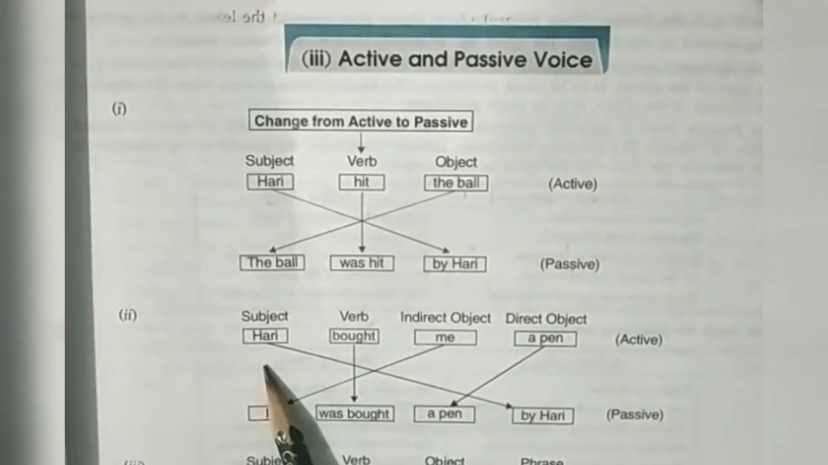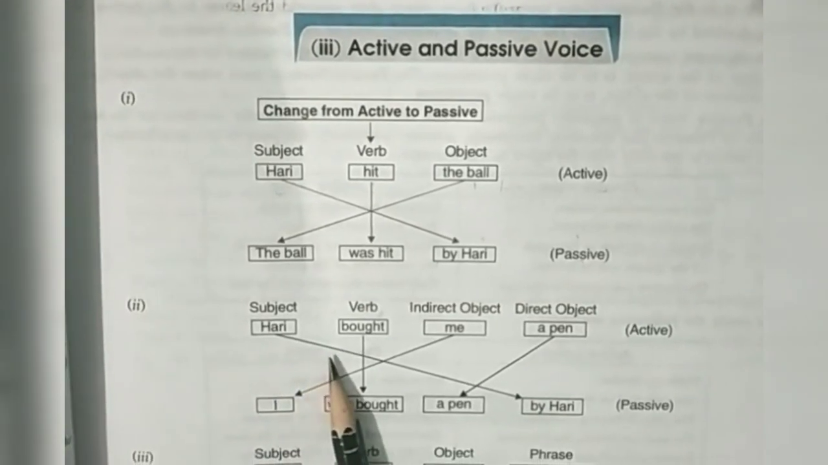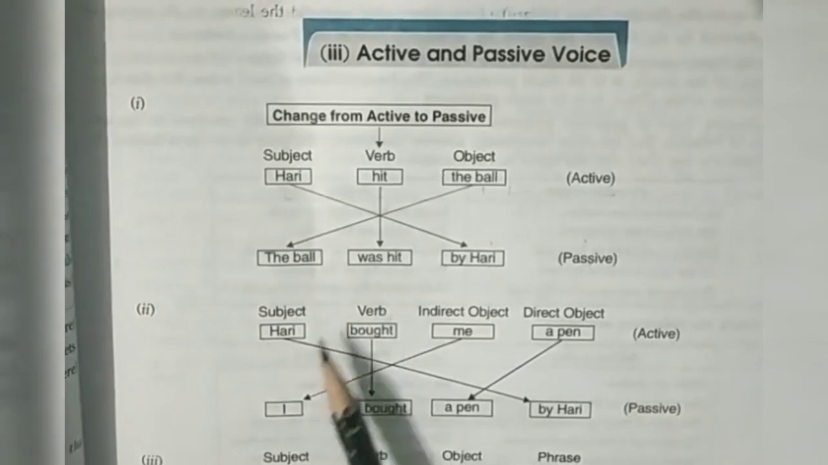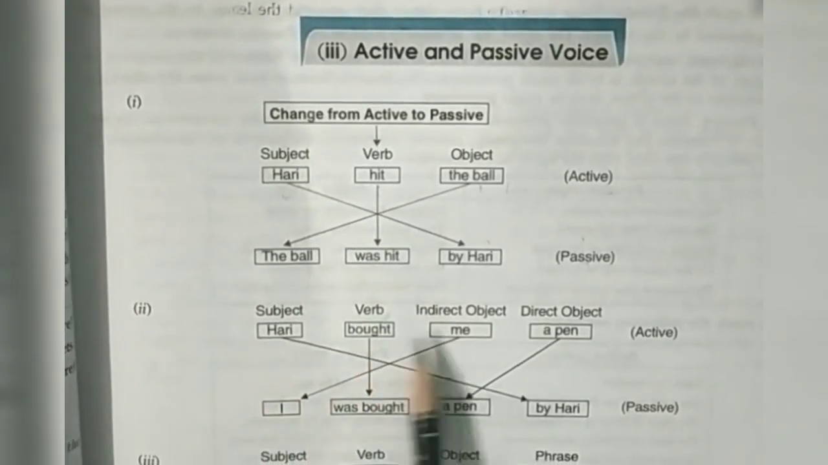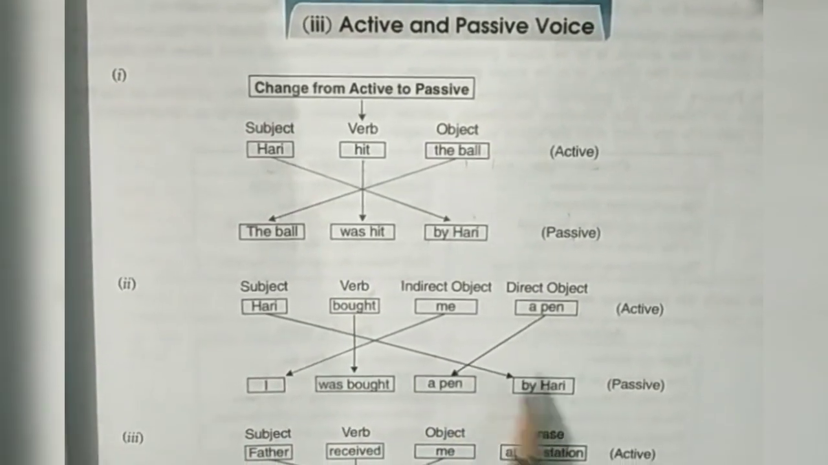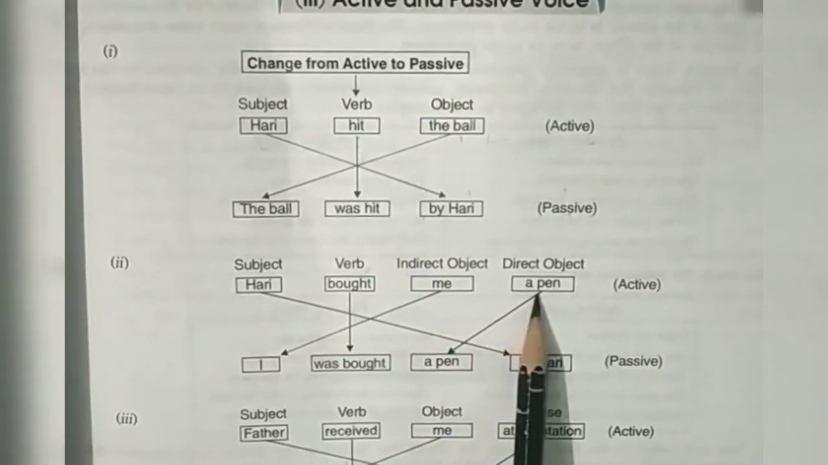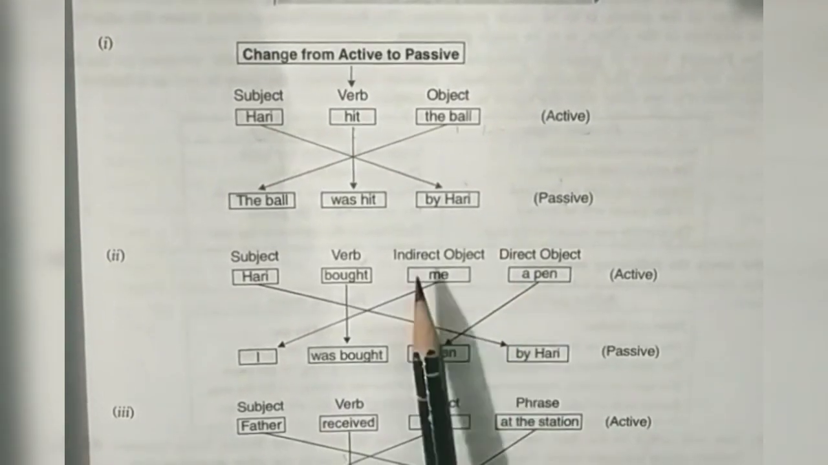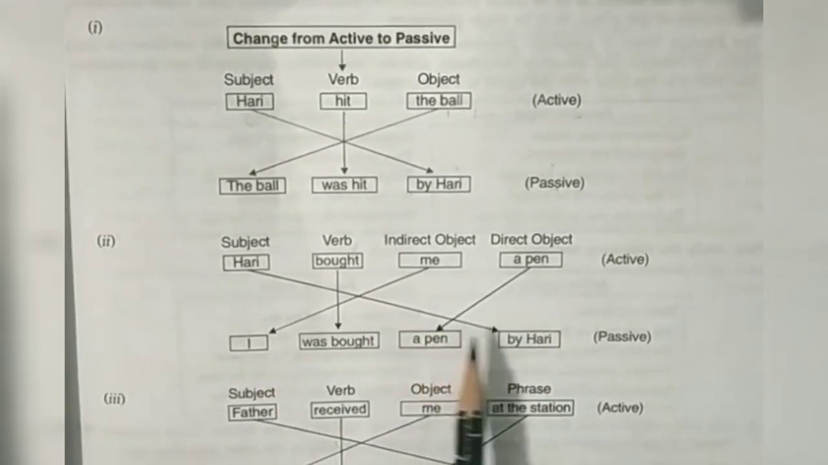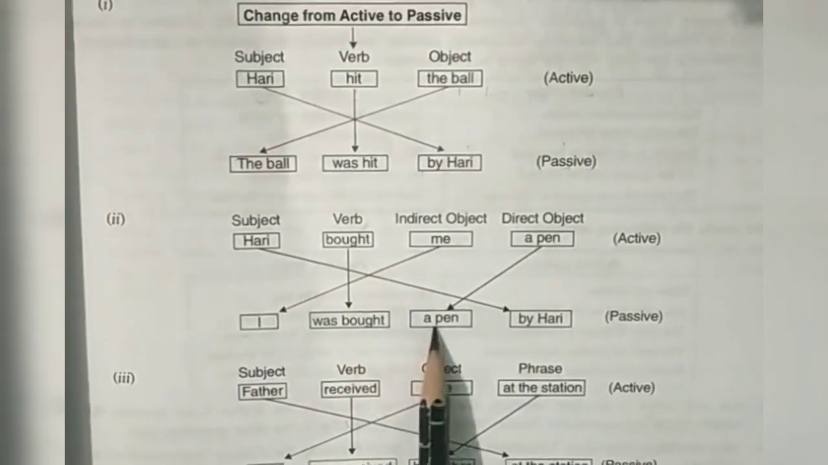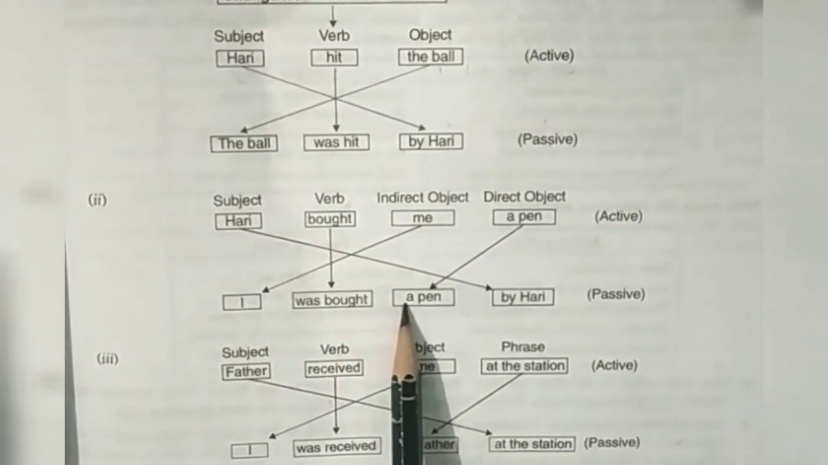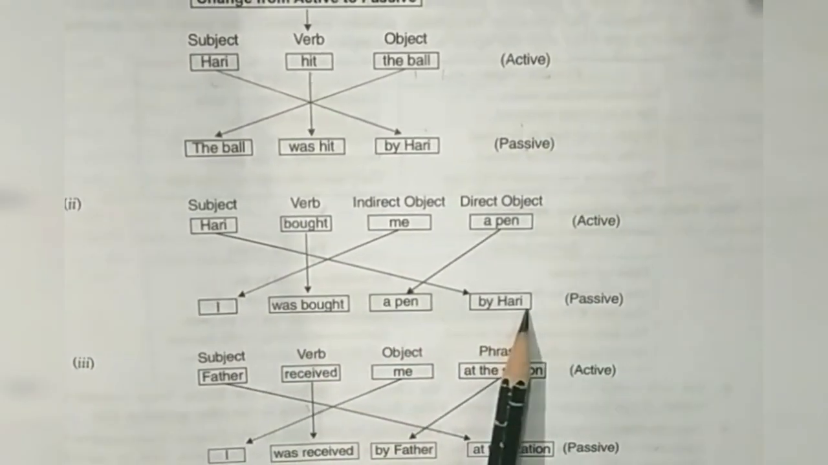If a transitive verb has two objects, any of the two objects may become the subject in the passive. Active voice: Hari bought me a pen. Passive: I was bought a pen by Hari. There are two objects, me and a pen. A pen is the direct object and me is the indirect object. So we can change into passive voice: I was bought a pen by Hari, or a pen was bought for me by Hari.